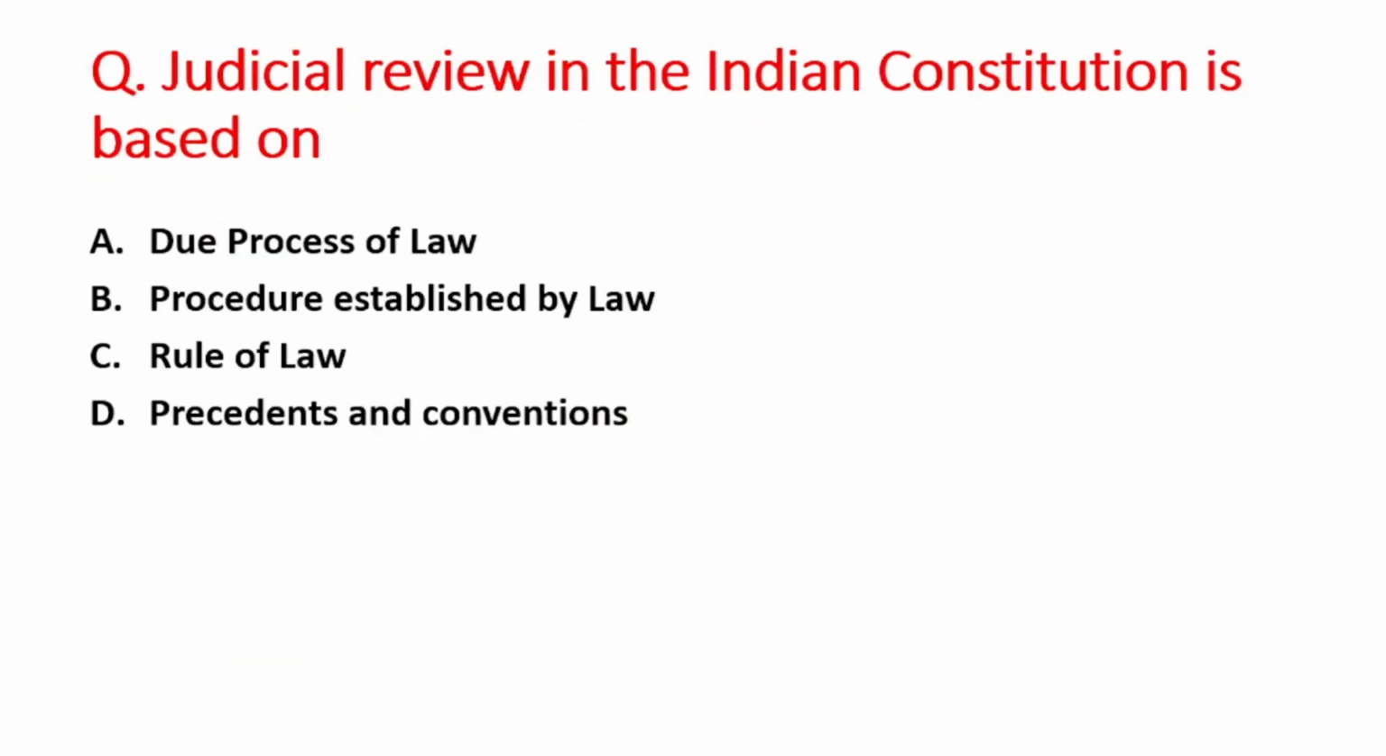Next question is judicial review in the Indian Constitution is based on A option is due process of law, B is procedure established by law, C option is rule of law, and D option is precedents and conventions. Right answer is option C, that is rule of law.